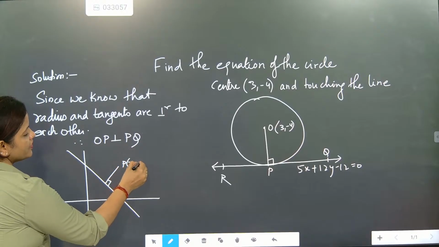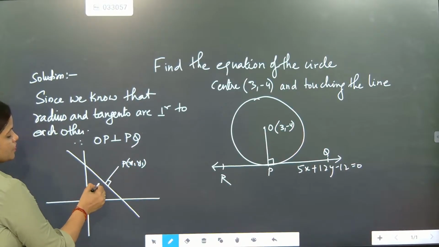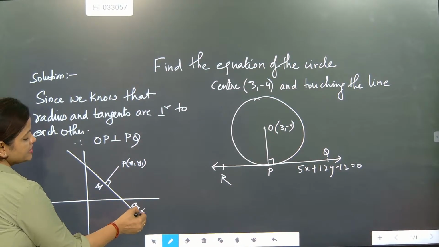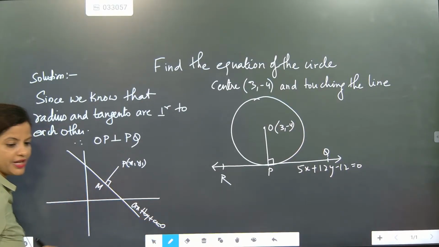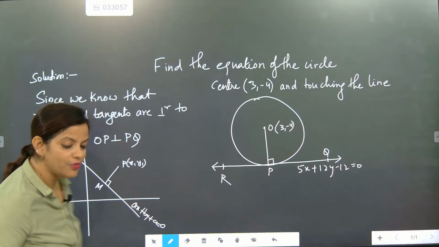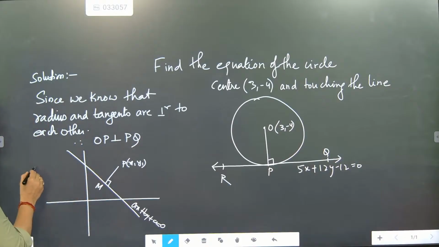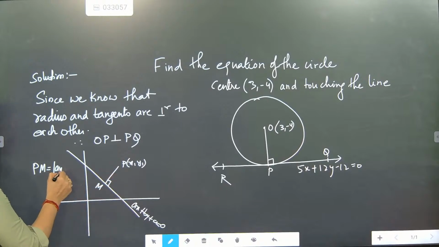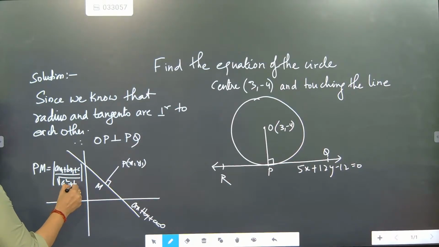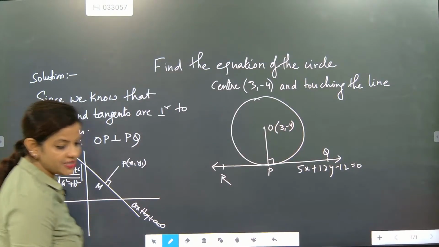P point was given as x1, y1 and this was M, and the equation of the line is given as ax plus by plus c equal to 0. Then how to find the perpendicular distance? One formula I taught you. What was the formula? PM is equal to modulus of ax1 plus by1 plus c by root under a square plus b square. So this was the way to find the distance.